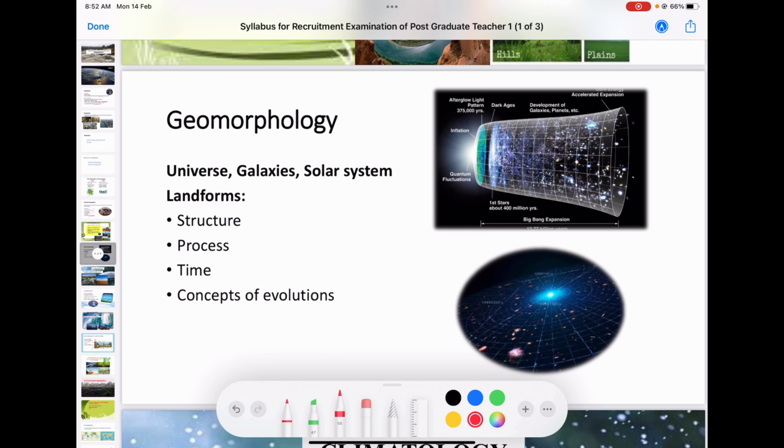Then coming to the origin of solar systems, the structure of galaxies, the structure of solar systems. We know how it is distributed: the inner planets, the outer planets, the asteroid belt, the Kuiper belt, the interstellar region, all those things.